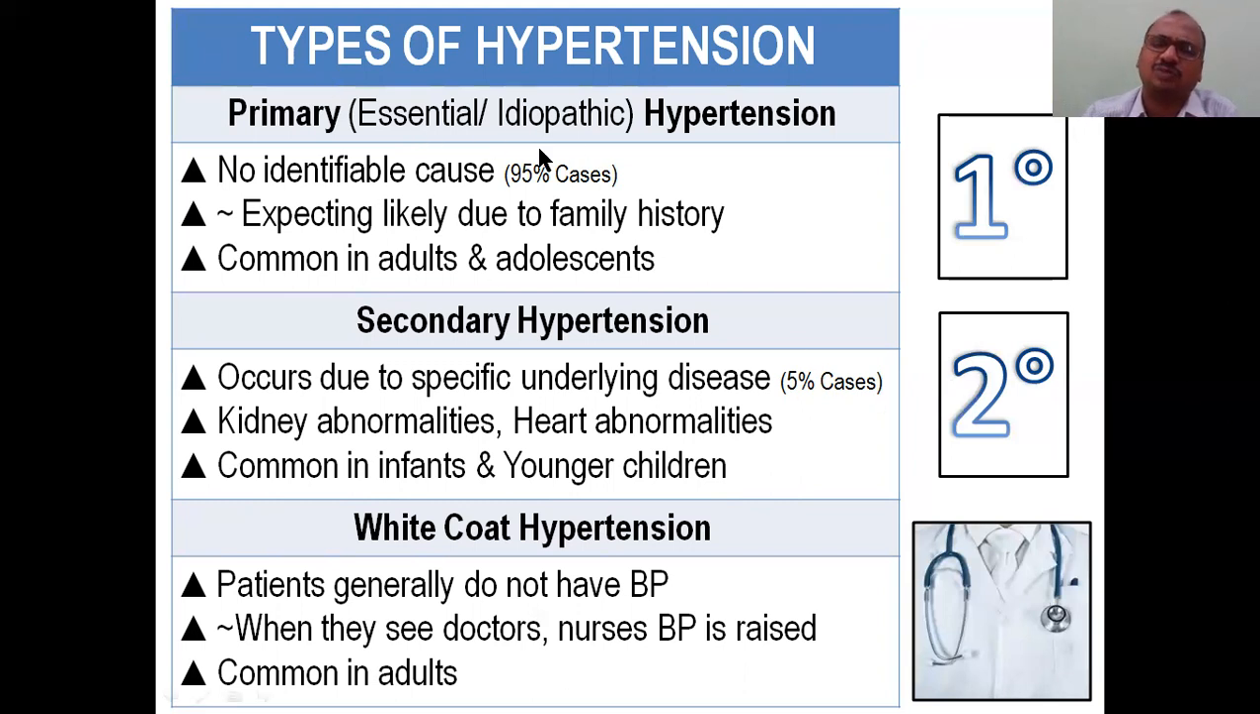Most adults' BP comes under primary hypertension. Sometimes the doctor will say it is multi-factorial; there are a number of factors, and we cannot tell any single cause for this. Doctors also say it like that.